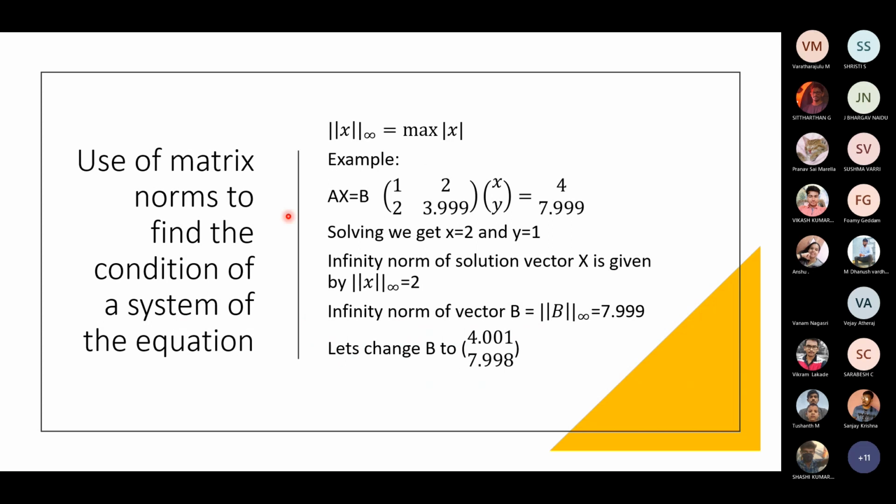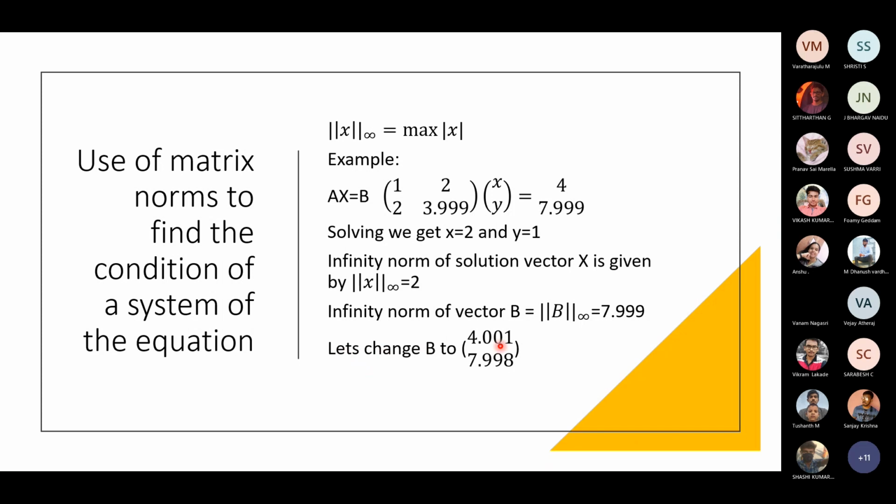Use of matrix norms to find the condition of a system of equations. Let's take the infinity norm of x is equal to the maximum of x. Let's take an example, Ax equal to B. When we solve this, we'll get x is equal to 2 and y is equal to 1. So the infinity norm of the solution vector is 2, because we take the maximum of x and y. The infinity norm of vector B is 7.99, which is the greatest value among 4 and 7.99.